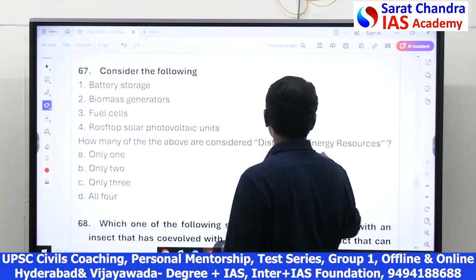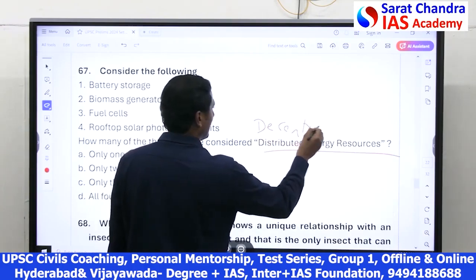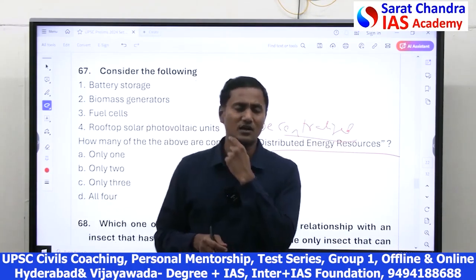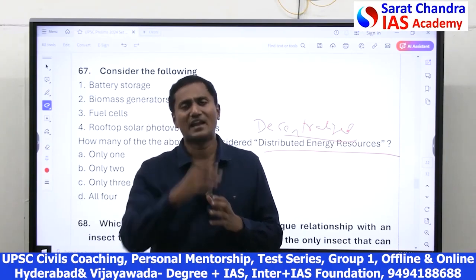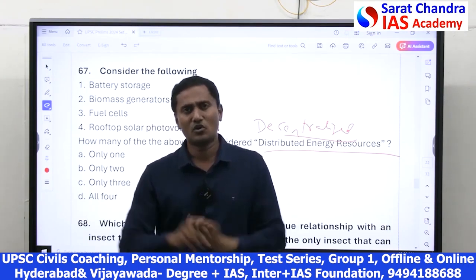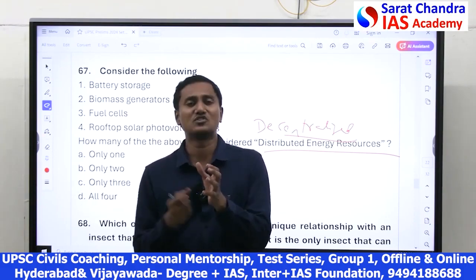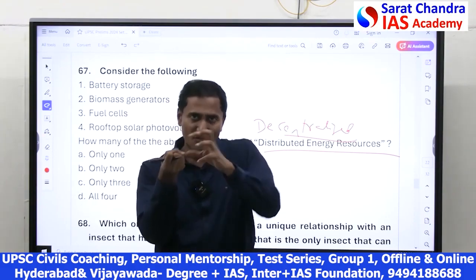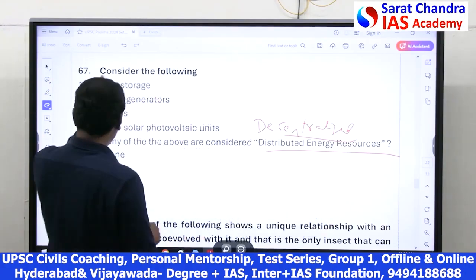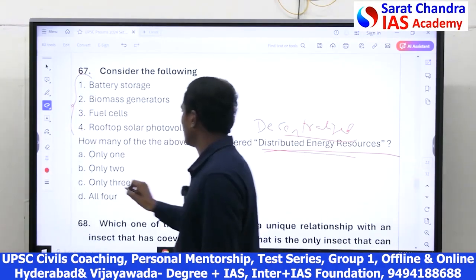Friends, what is distributed energy resources? Distributed means they are decentralized energy resources. In India also, there are some remote villages where there is no electrification, no power supply. There, only for that village, you can develop a bioplant, or you can use solar photovoltaic cells, and you can generate the power very close to where consumption is done. Close to the point of consumption, you can develop decentralized energy distributors and use them. So all the four are examples of distributed energy resources. So all the 4.